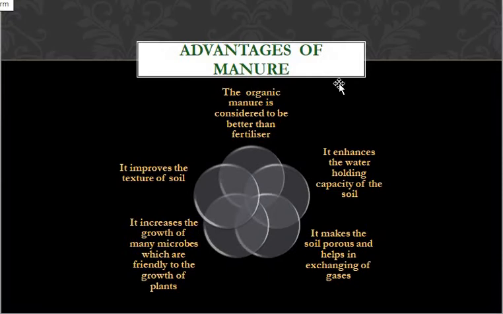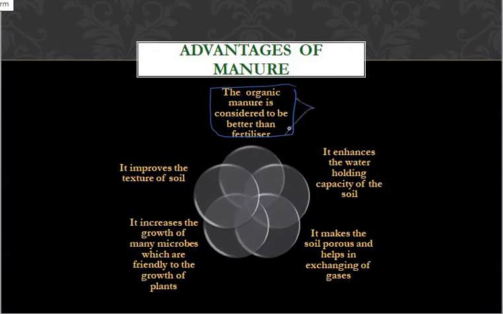Next, the topic you have to know is the advantages of manure. What are the advantages of manure? As I told, fertilizers have many disadvantages compared to the advantages. So organic manure is considered to be better than fertilizer.